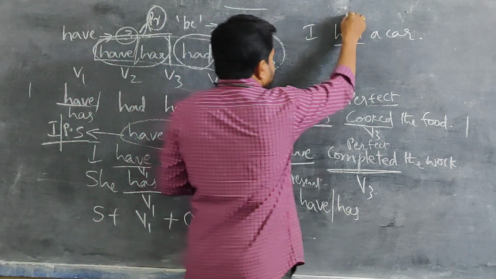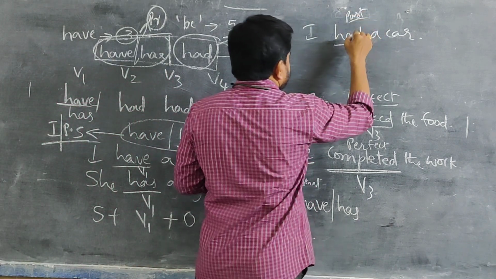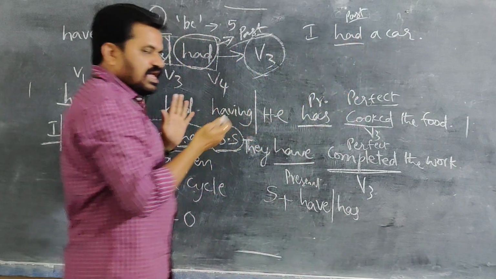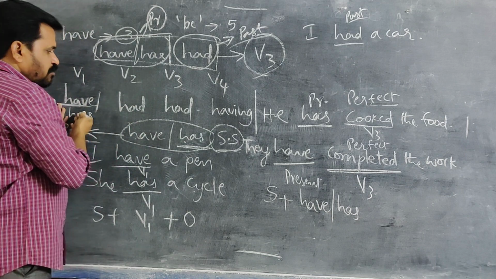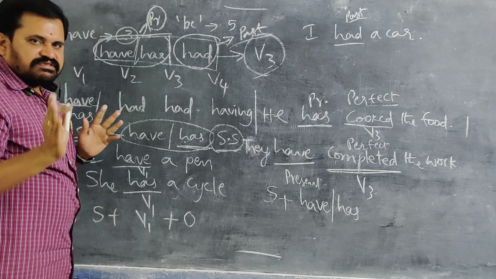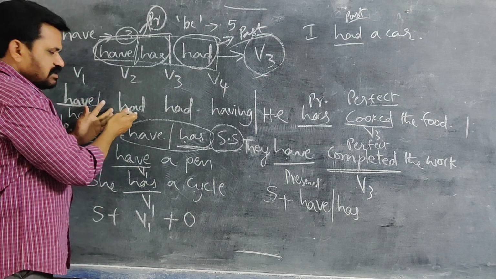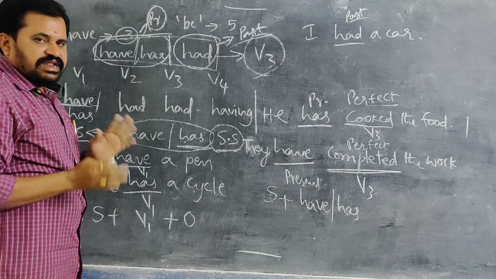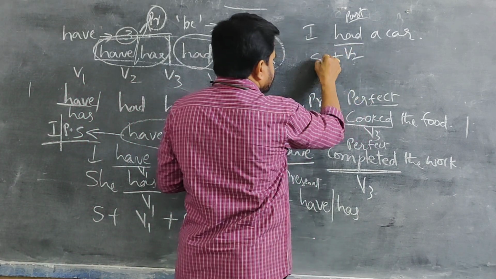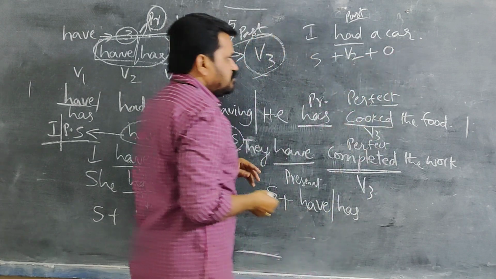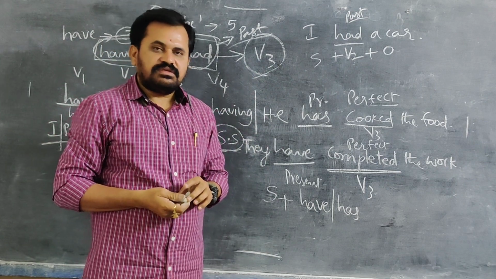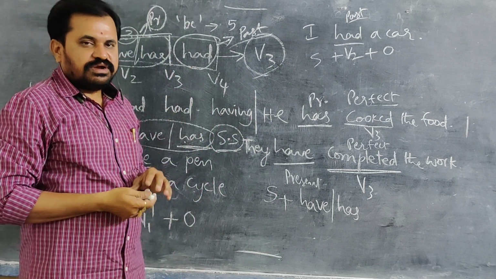Had shows past tense, and it is the only verb here. As per the verb pattern, V2 and V3 exist, but we can't make a sentence directly with V3, only directly with V2. So we consider this had as V2 only. So subject plus V2 plus object comes under simple past tense. In an earlier class we explained that. Simple past tense also you learned.